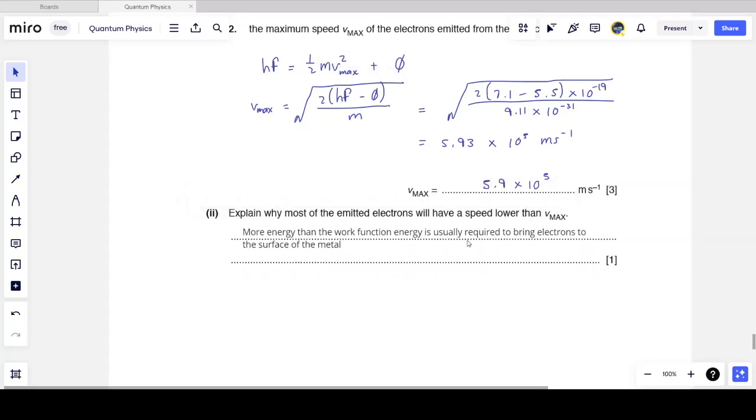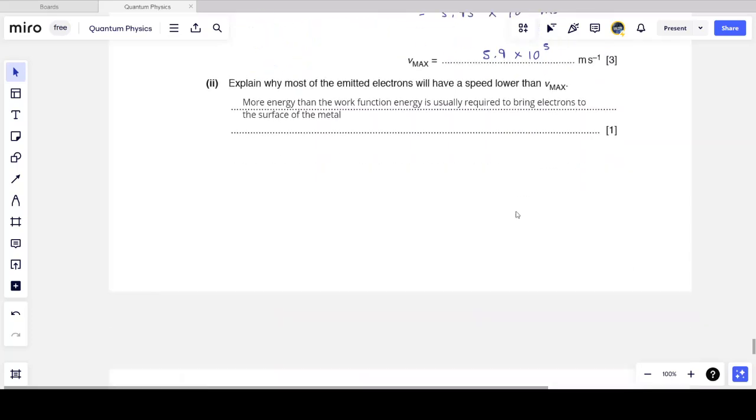So if you really want to have the full effect of the photoelectric effect, you need to have energy that is higher than the work function. So more energy than the work function energy is usually required to bring electrons to the surface of the metal. And so they'll have less energy to be given to kinetic and hence a lower speed when they are ejected.